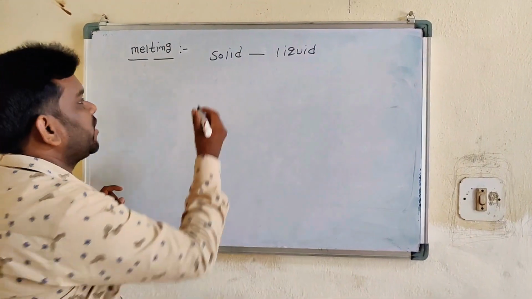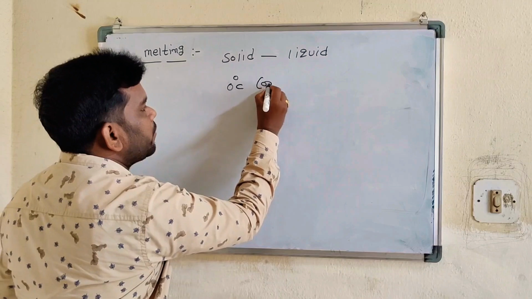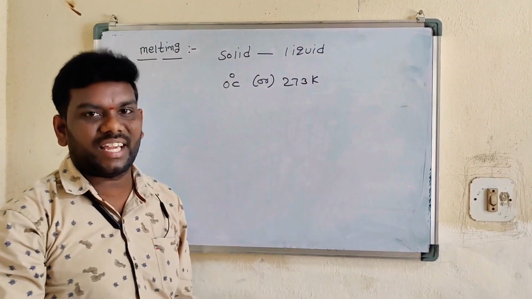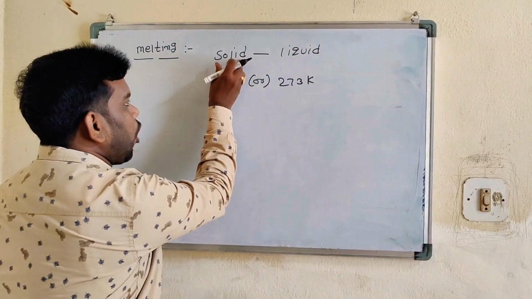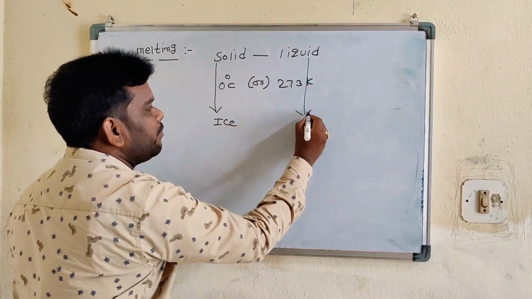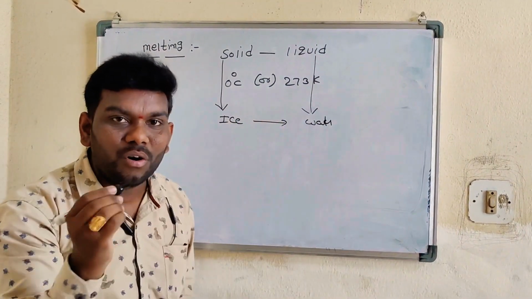The melting point of water is 0 degrees Celsius or 273 Kelvin. Here solid means ice cubes, liquid means water. So ice is converted into water.